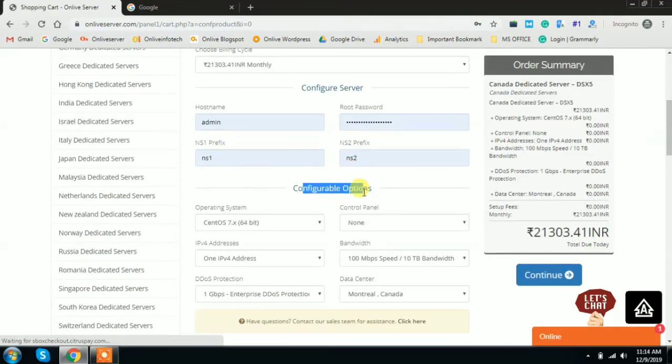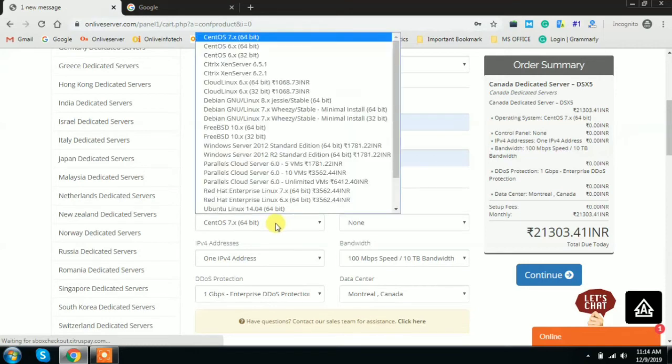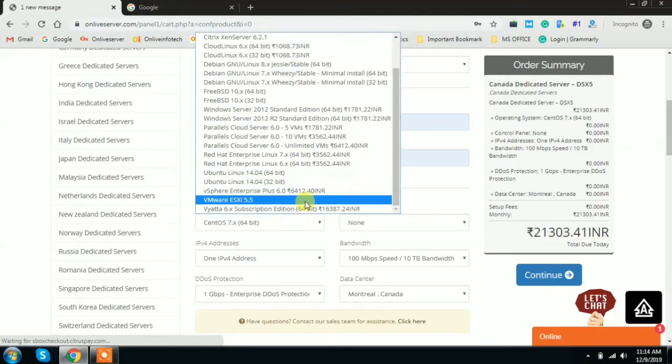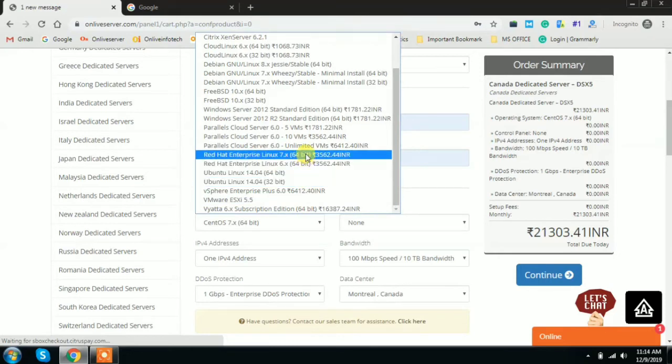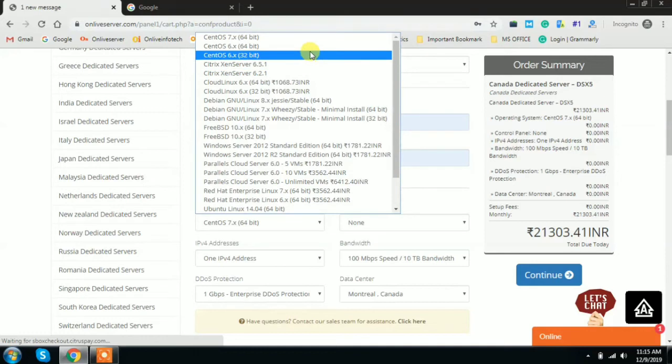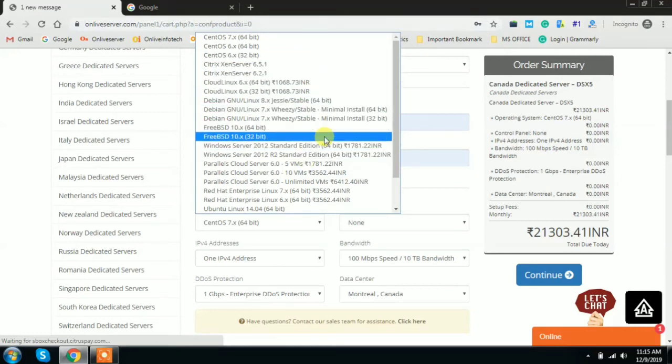Now just scroll the page, and here you get additional information about the operating system, control panel, bandwidth, IP, dedicated DDoS protection, and the data center information. Whenever you click on the operating system, you will get lots of available operating systems, like Ubuntu, Debian, Parallels, Windows based, and CentOS based. Some of the operating systems are chargeable, and some are absolutely free.